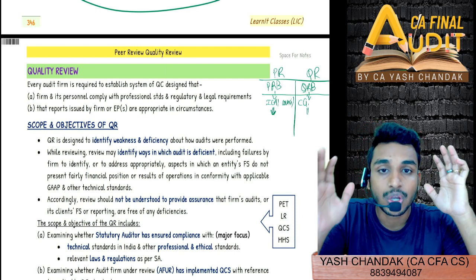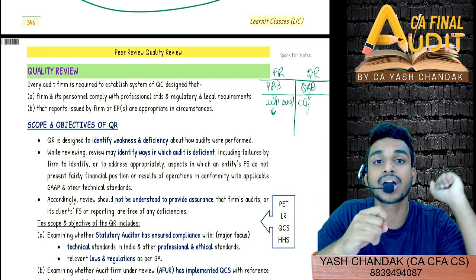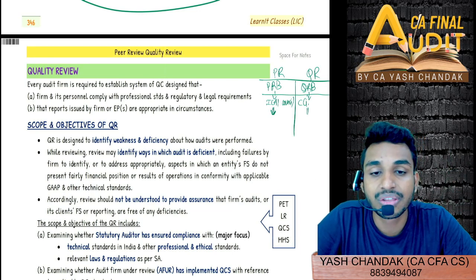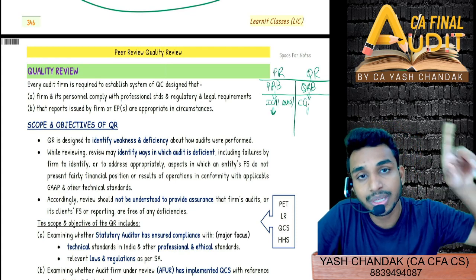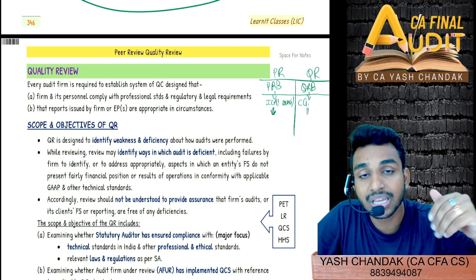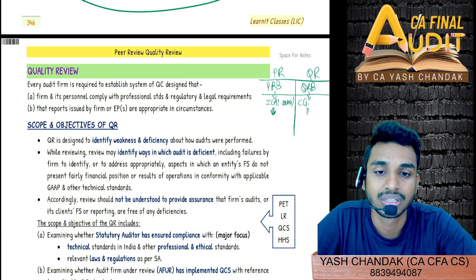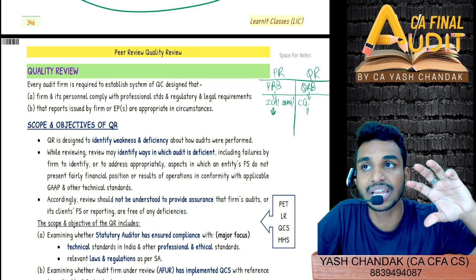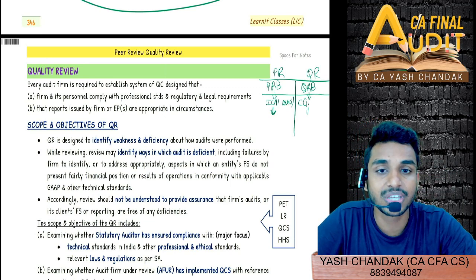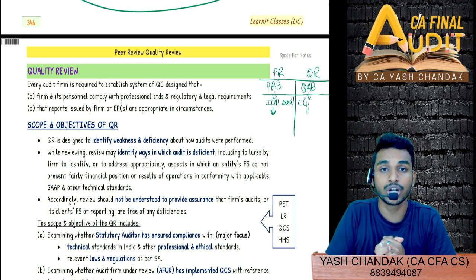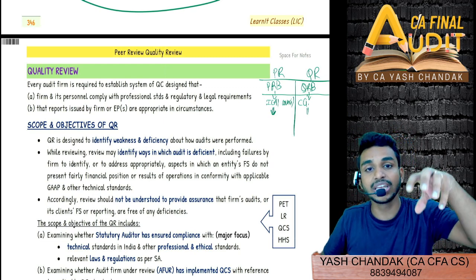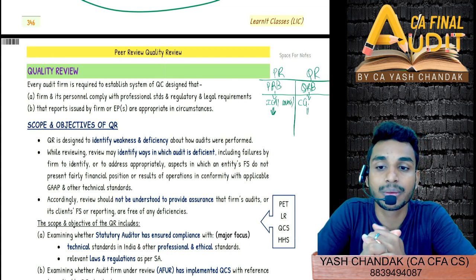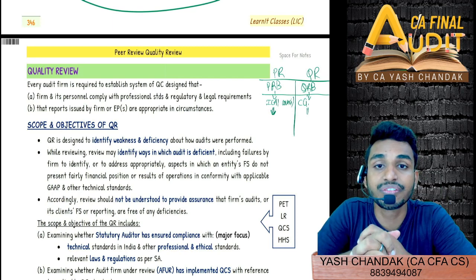So what happens generally? The quality review board will report to the Council of ICAI, and then the Council will report this matter to the disciplinary directorate or disciplinary committee, and the disciplinary committee will take action against the auditor. That is why the scope of quality review could be said to be of a certain grievance nature. That means where you have already identified a certain type of fraud in the entity, then you will choose that entity, select who has done the audit of this entity, and then go and review the audit firm under review.